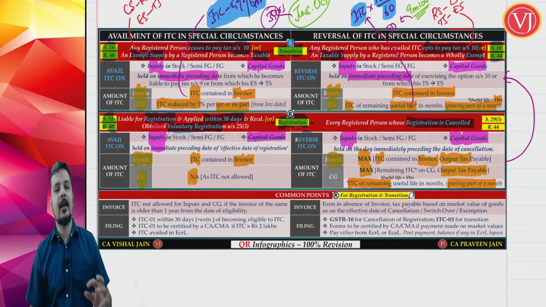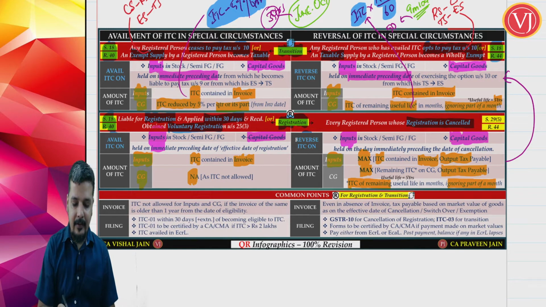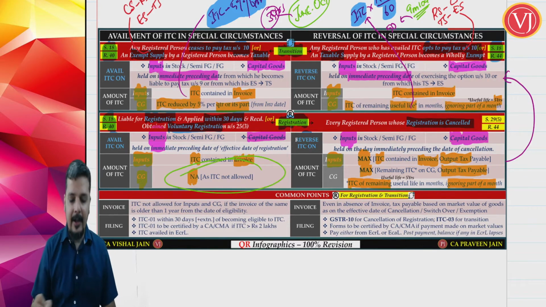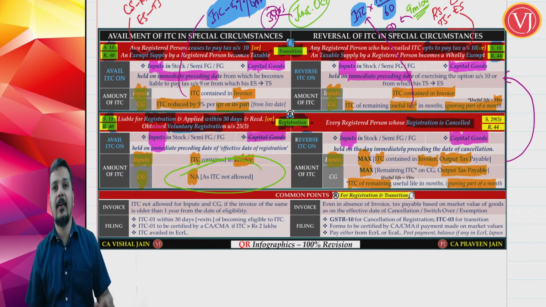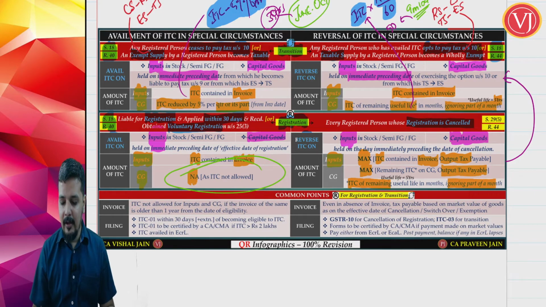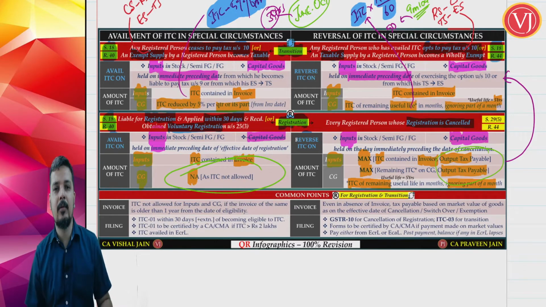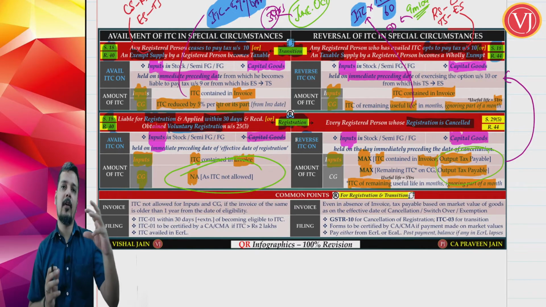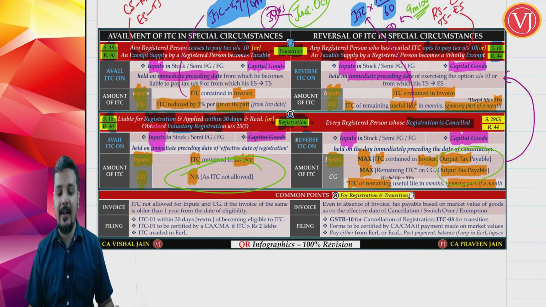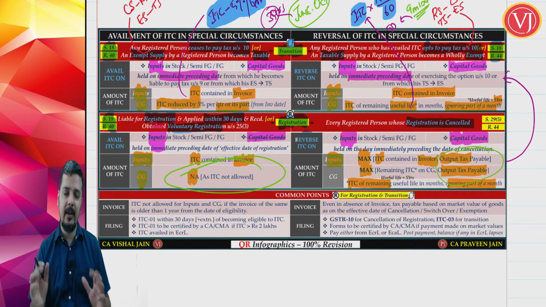So if I were to differentiate transition and new registration, the difference is you are not allowed the ITC of capital goods in case of new registration. If I differentiate transition and cancellation of registration for reversal, the difference is, both for inputs and capital goods, you have to compare whatever you have calculated above with output tax payable, whichever is higher. That is the only change.